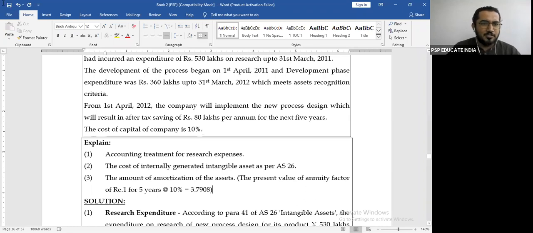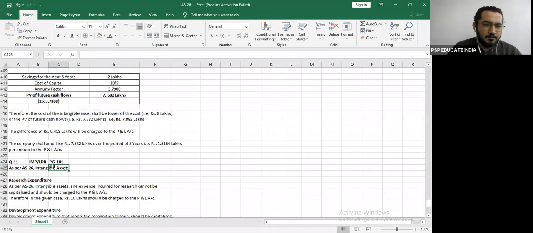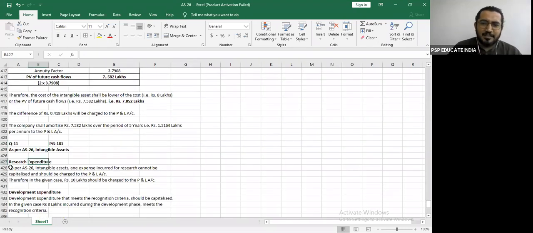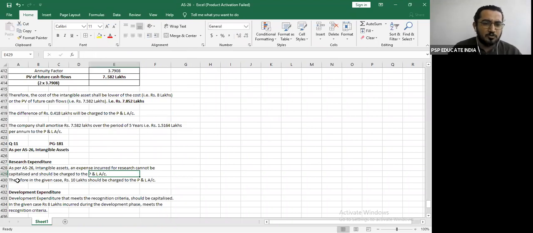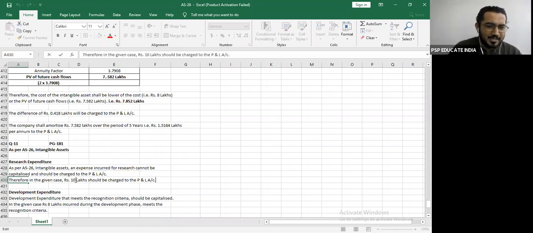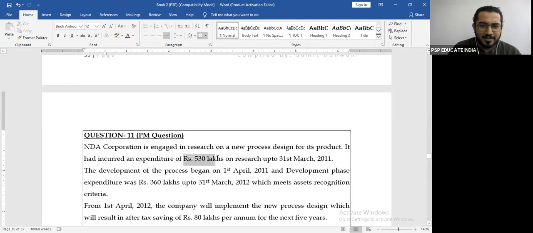Let's put your first statement as per accounting standard 26. Intangible assets, research expenditure. The answer will be the same as per AS 26, intangible assets. An expense incurred for research cannot be capitalized and should be charged to the profit and loss account. Therefore, in this case, rupees 530 lakhs should be charged to the profit and loss account. See, your 530 lakhs will straight away go to the profit and loss account.